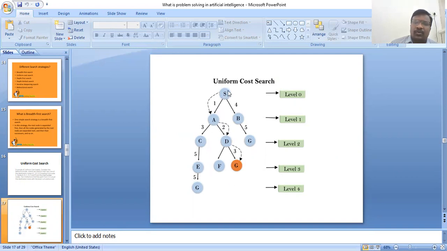S is level 1, A and B are level 2, C and D are level 3, and E, F, G are the next level. So that is the path cost: find the path from S to A to D. This is the uniform cost search process, the process of calculating cost.